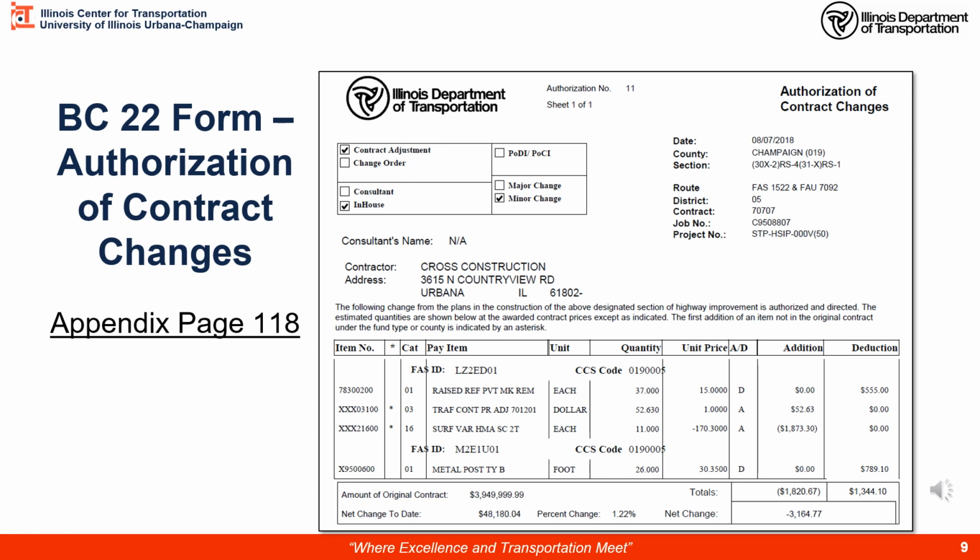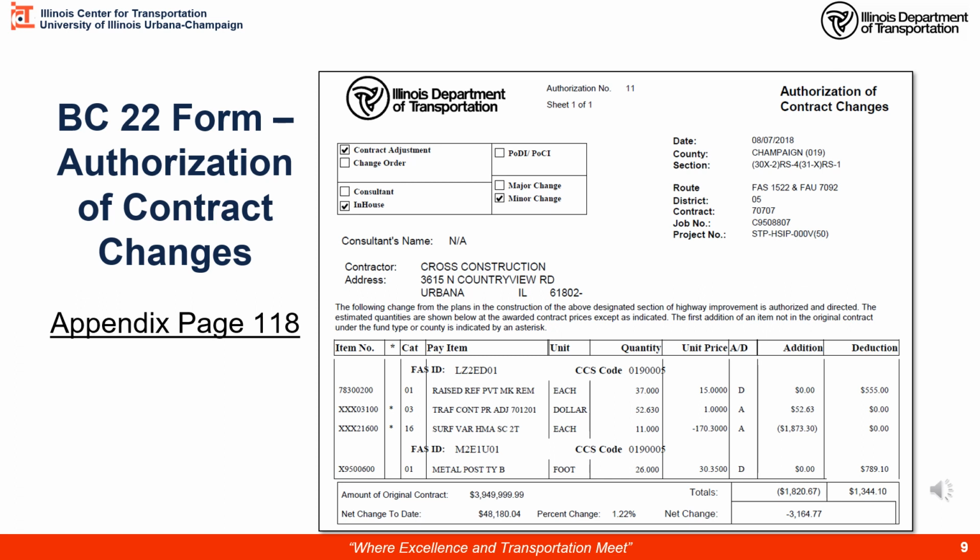Here on these two, you can see we have these triple X numbers. Those are our adjustments. Here we have our traffic control price adjustment and our surface variations for HMA surface course. We talked about both of those in a previous module. Those are both additions to the contract because we did not have these pay items before, so we're adding them to the contract, even though on our surface variations we're going to deduct money. It's still adding this pay item to the contract and quantity.